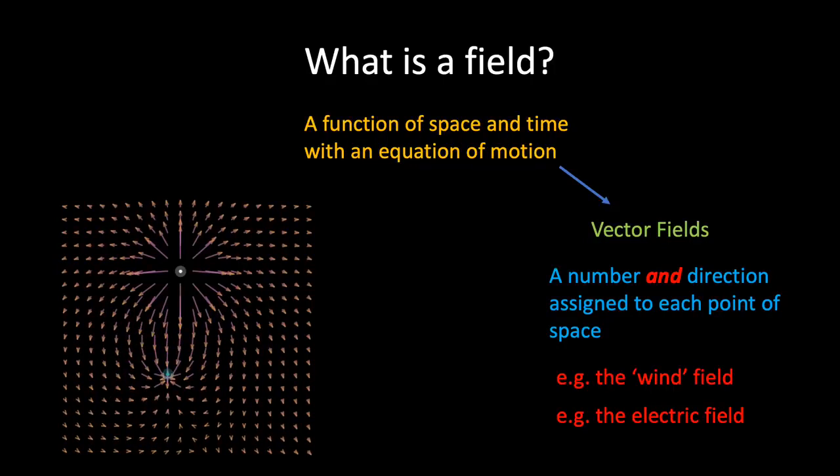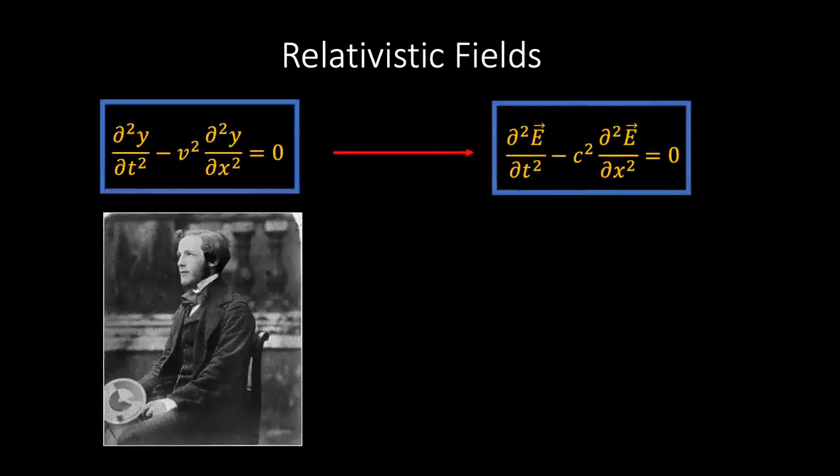In the case of the electric field, these ripples are in fact light waves which travel at the speed of light. It was during the 19th century that James Clerk Maxwell first discovered that it was possible to combine the equations of electricity and magnetism to arrive at a wave equation which predicted the speed of electromagnetic waves should be 300 million meters per second. The remarkable thing was that this speed perfectly matched the recently measured speed of light, leading Maxwell to conclude that light is an electromagnetic wave.